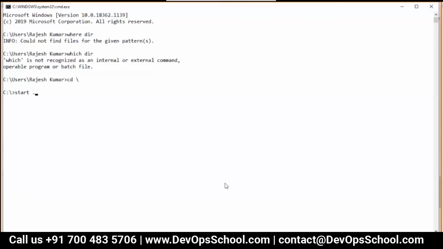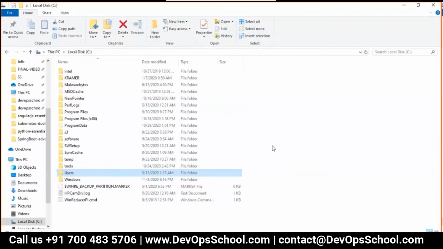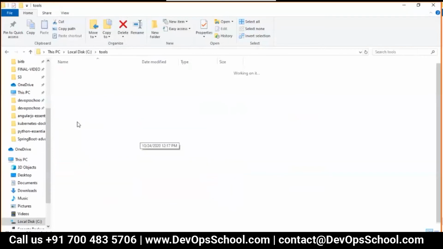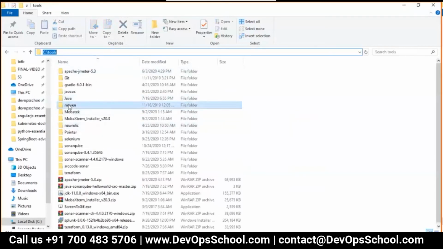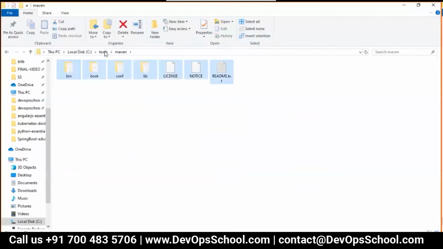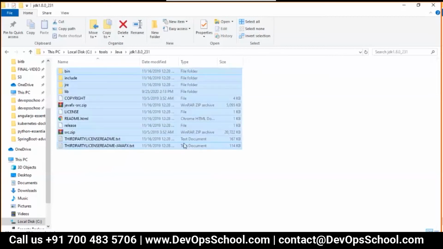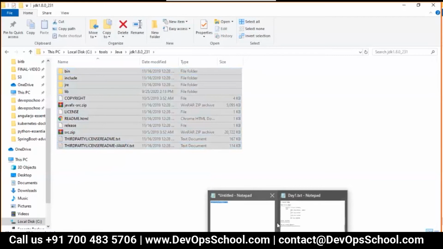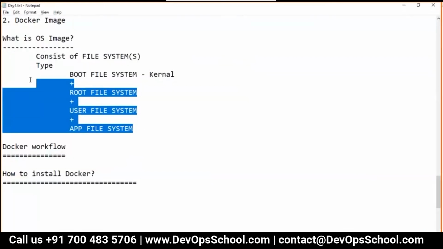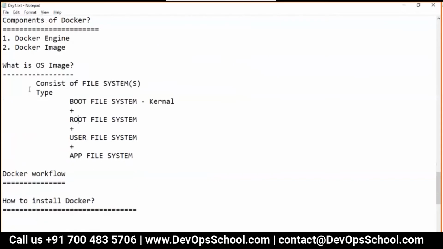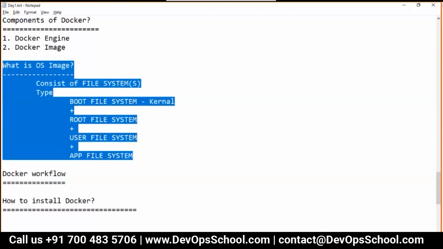Let me show you my application file system, which is here. I typically install all of my applications inside C tools, and this is a Maven file system, one application. This is Java, another application. So guys, these are all file systems which you see. So what does an OS image contain? Boot, root, user, app. I hope this is clear for all of you. Correct now? Is it clear for everyone?